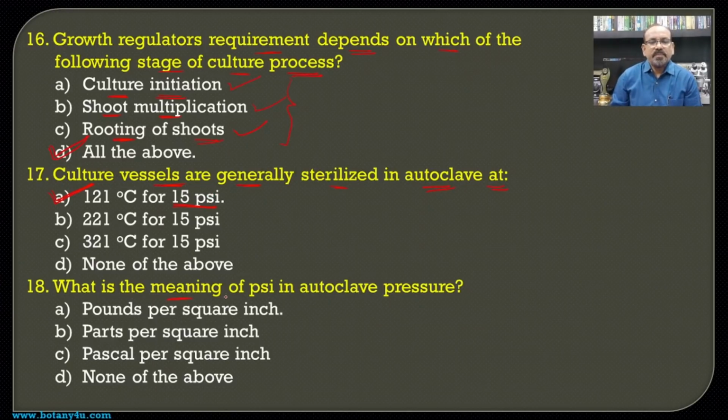Then what is the meaning of psi in autoclave pressure? As we have seen here, 15 psi. So what is the meaning of this psi? We have to remember the unit which is used to measure the pressure, and that is pounds per square inch, and hence it is the correct answer for this question.